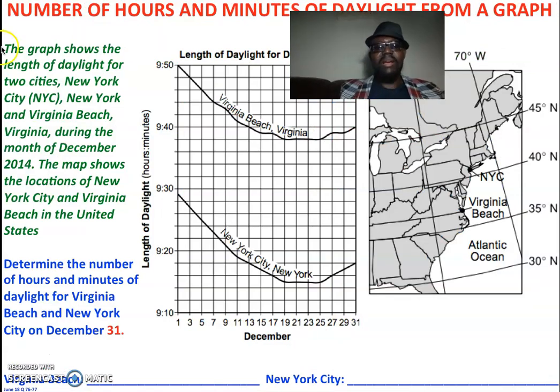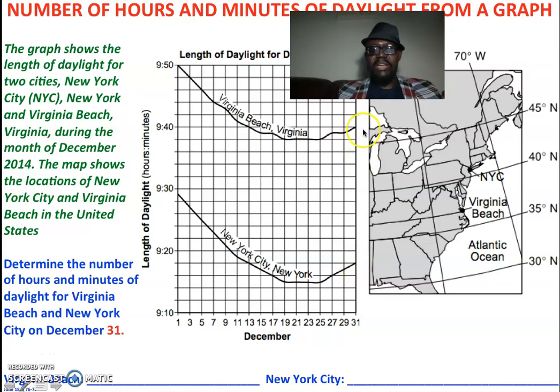So here we are looking at latitude lines. These lines represent latitude lines: Virginia Beach, New York City. We also have this image representing latitude lines. The question is, determine the number of hours and minutes of daylight for Virginia Beach and New York City on December 31st. If we look at the graph for December 31st, all we need to do is look at where the latitude lines cross the point for December 31st.